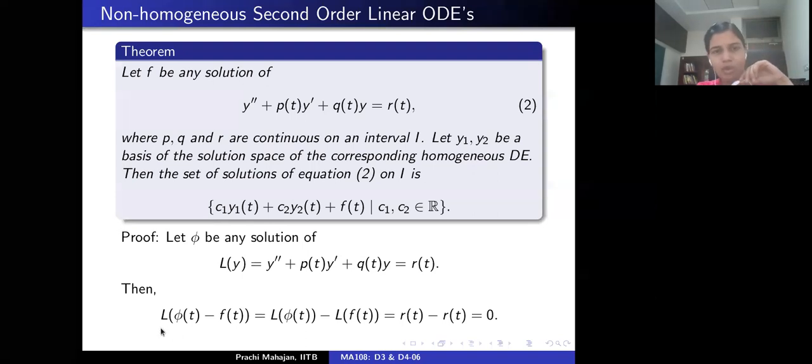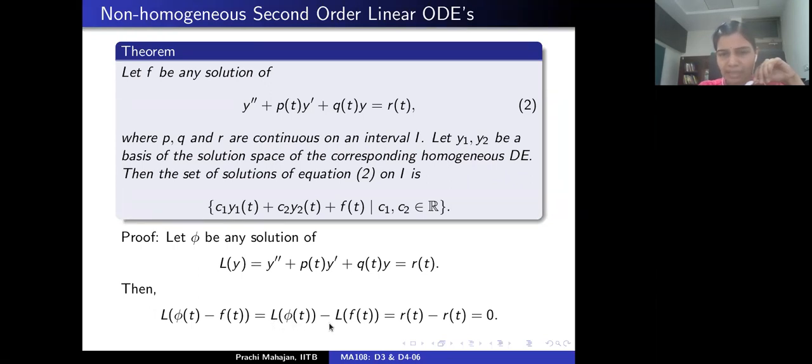When you apply this operator L to the difference phi minus f, this is linear. That enables us to write that this is the same as the linear operator L applied to phi minus the operator L applied to f. Now f is a solution of equation 2, which means that this is R(t), and phi is a solution of 2 by assumption.